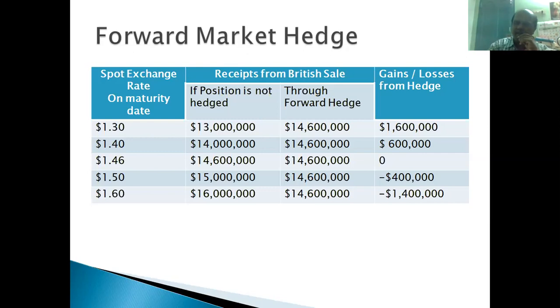Of course, the forward market saves the party from loss. Suppose the exchange rate becomes $1.30 per pound, then they'd get only 13 million instead of 14.6 million. So it saves Boeing Corporation. What's the drawback in this, right?